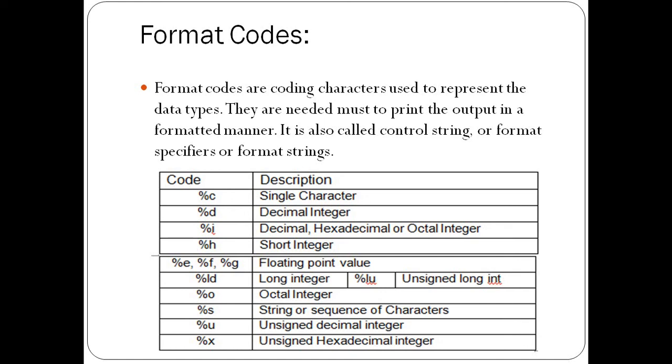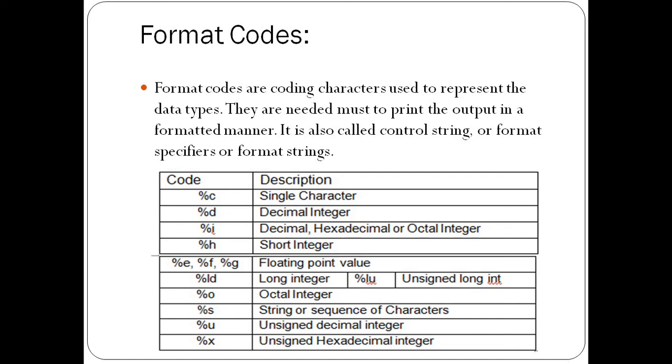How they are used in input and output functions, we will see in later videos, because that concept is also included in our unit number 2. So just remember here, a format code is a control of characters which is required to take formatted input at runtime and display the output in a particular format, and the format code is also called a format specifier.